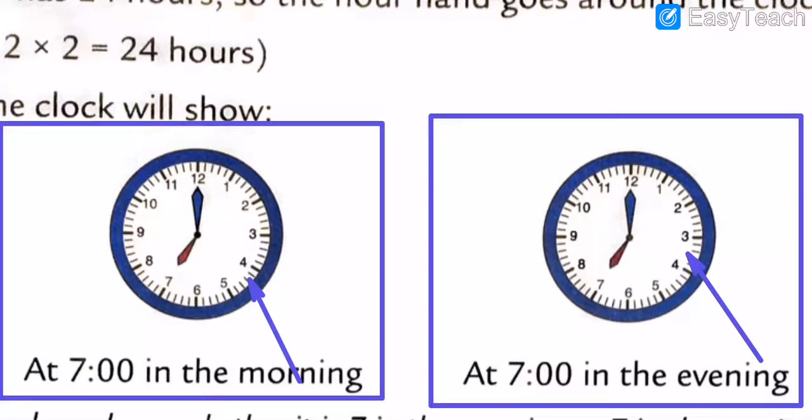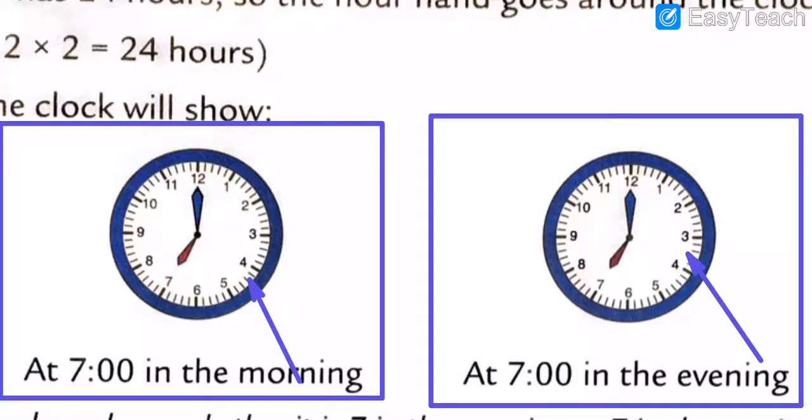The second clock shows 7 o'clock in the evening. 7 o'clock in the evening, my dear students. Understood, all of you? So now,